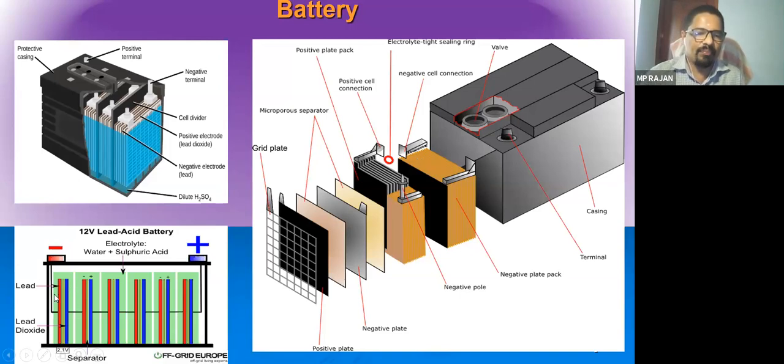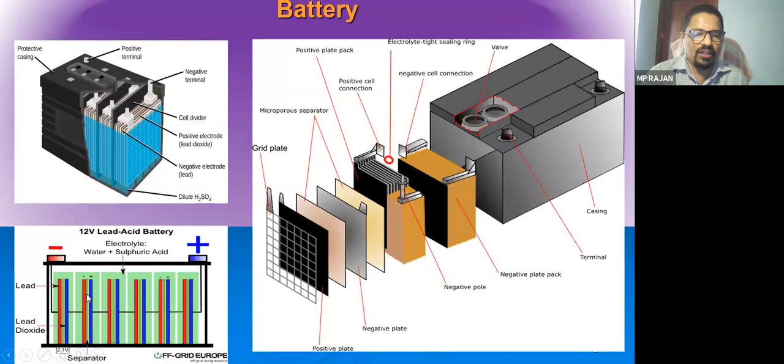You can see here this red line is showing a positive plate and blue is the negative, and the separator, yellow color is the separator. So you can see 1, 2, 3, 4, 5, 6 cells are there inside the battery. So there will be a post terminal outside, positive and negative terminal.